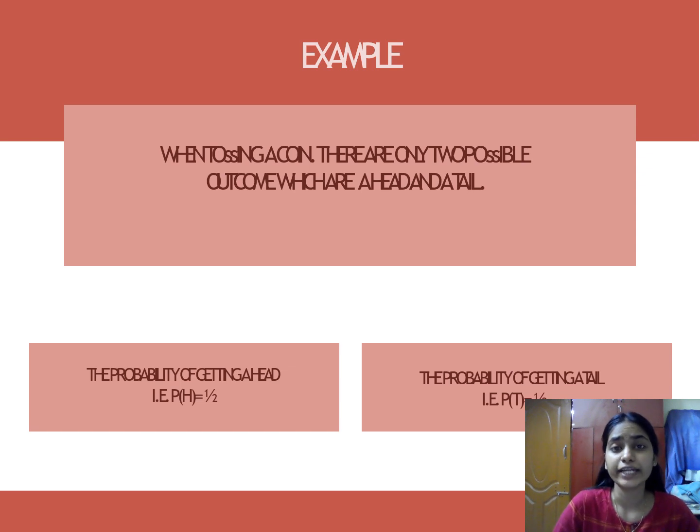The probability of getting a head, P(H), is equal to 1 by 2. Similarly, the probability of getting a tail is also 1 by 2. When you add these both, 1 by 2 plus 1 by 2 is 1. That is why we said that the probabilities of all the events add up to 1.